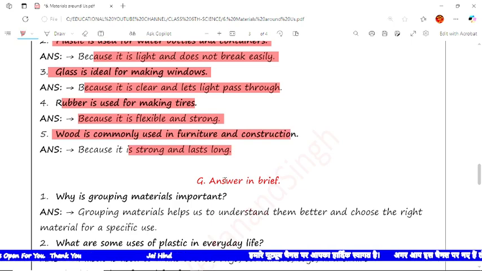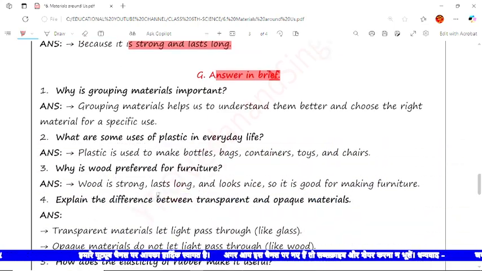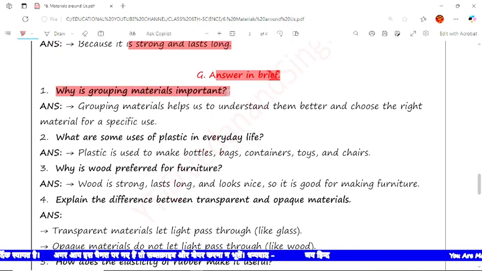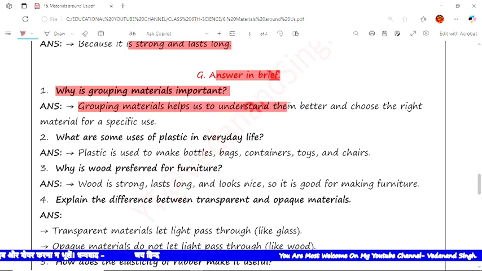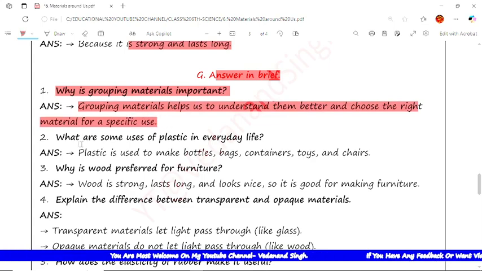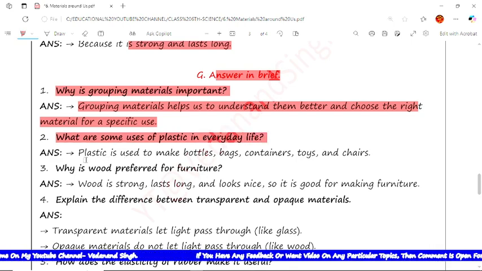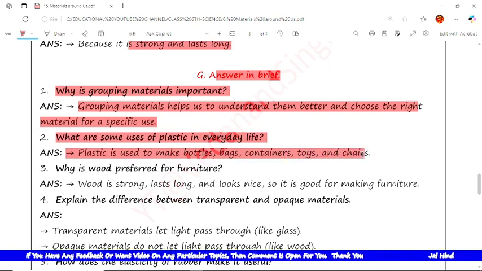The next type of question is answer in brief, means questions are given here and we have to give the brief answer. The first question is why is grouping materials important? The answer is grouping materials helps us to understand them better and choose the right material for specific uses. The next is what are some uses of plastic in everyday life? The answer is plastic is used to make bottles, bags, containers, toys and chairs.